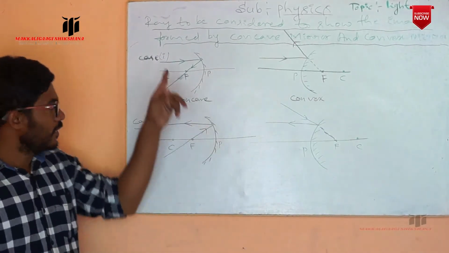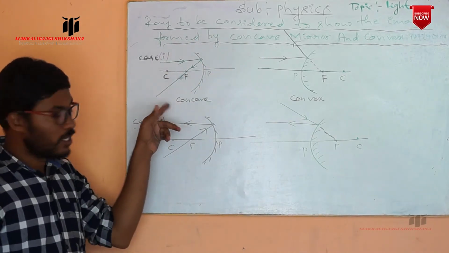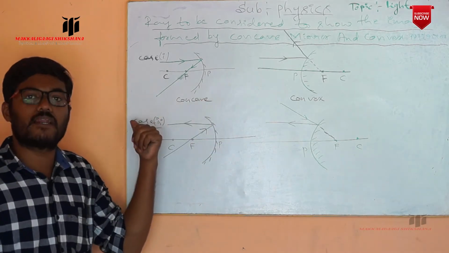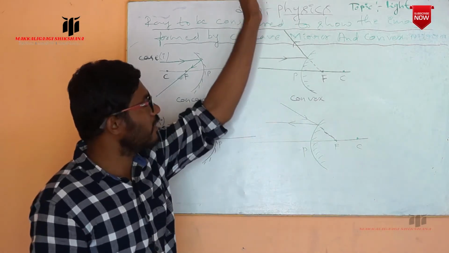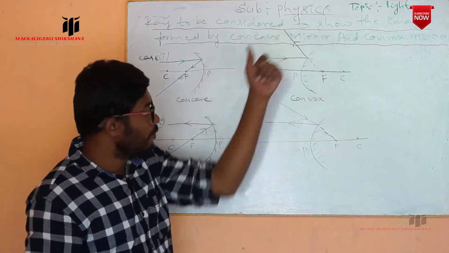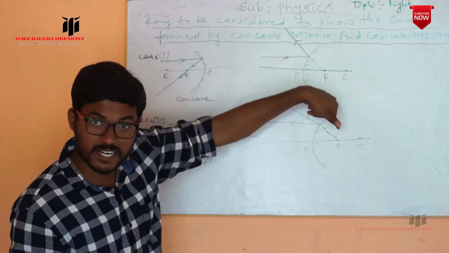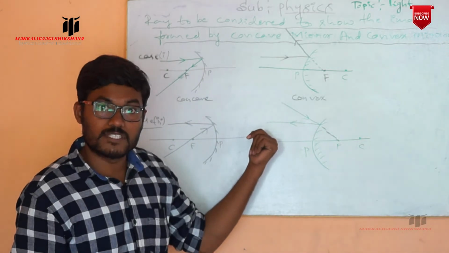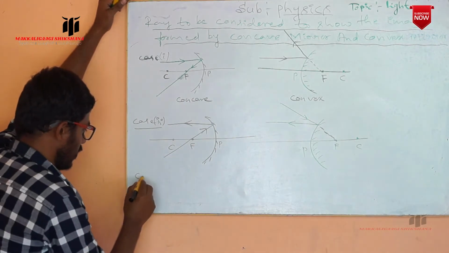This is the reverse of the first case. There, if the ray is incident parallel, after reflection it passes through the focus. In the next case, if the ray is coming from the focus, after reflection it moves parallel. If the ray is incident parallel, the reflected ray appears to be coming from the direction of the focus. But if the ray is incident in the direction of the focus, after reflection it moves parallel to the principal axis. So this is the second. In the same way, case 3.